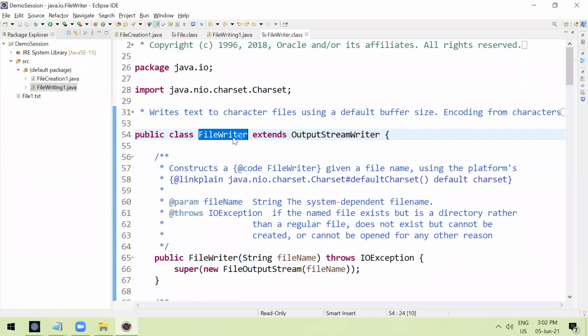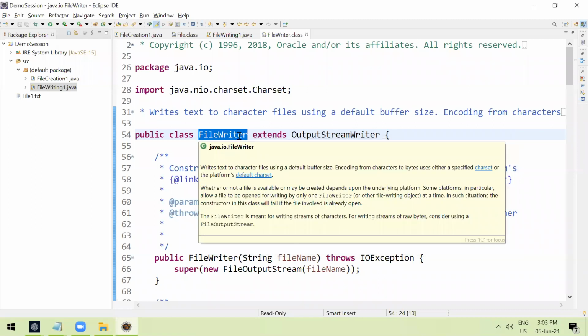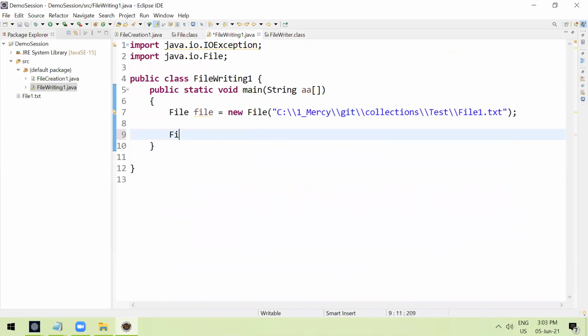So if you observe file writer, what it does, writes text to character files using a default buffer size. So what it does is basically in a plain word, if I say writing the text content into the file, right? We can use this file writer class. File writer is a predefined class. Okay, let's use the file writer class. What we are going to use? Same file writer class. File writer, you can give any name.